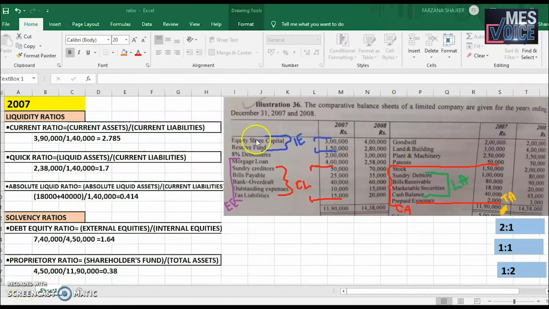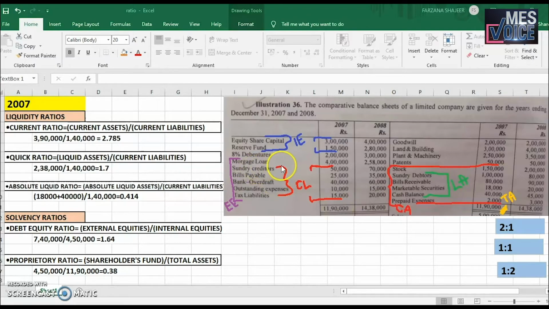On the right side, you can see that I've pasted the question over here and I have marked the various items in the balance sheet. You can see that I have marked the current assets in red: the stock, the sundry debtors, the bills receivable, the marketable securities, the cash balance and the prepaid expenses. The sum of these values, 1,50,000 plus 1 lakh plus 80,000 plus 18,000 plus 40,000 plus 2,000 will give you the value of current assets.